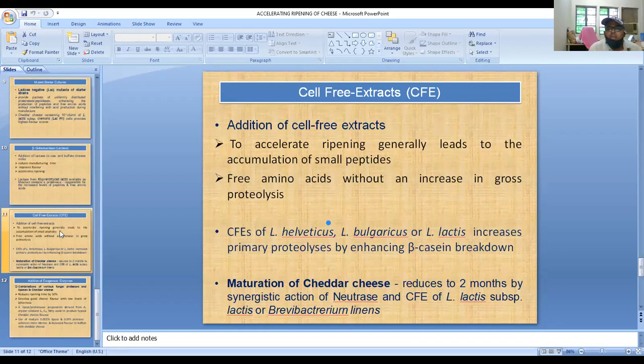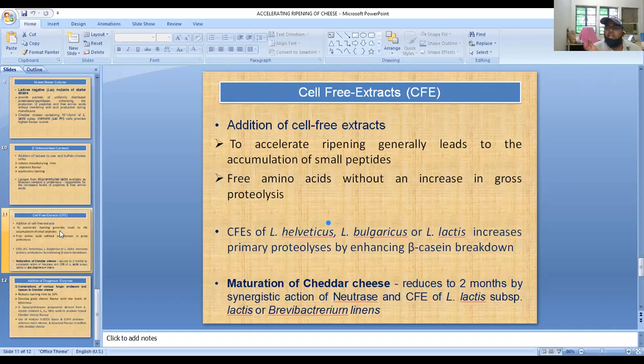Many cases have been studied and reported that when we use cell-free extract along with Neutrase, one of the flavoring enzymes, we can reduce the ripening period by 2 months in the case of cheddar cheese.